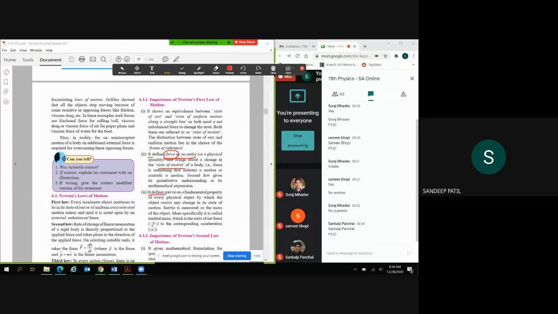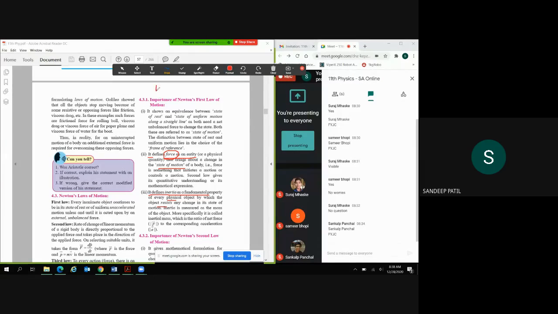Then it defines inertia. So another importance of the first law is that inertia is a fundamental property of a physical object by which the object resists any change in its state of motion. So inertia is something that always resists change of motion.